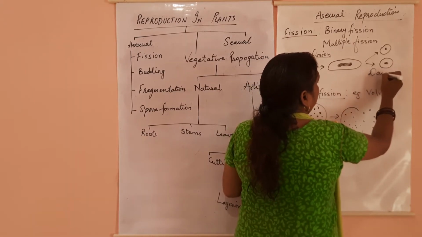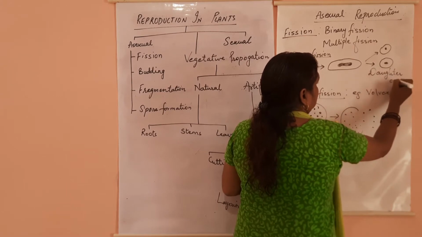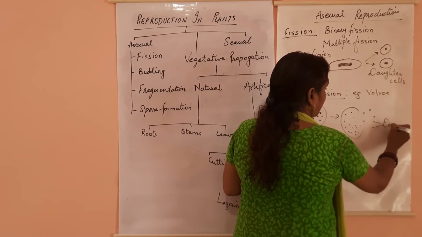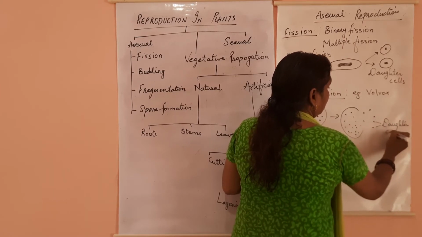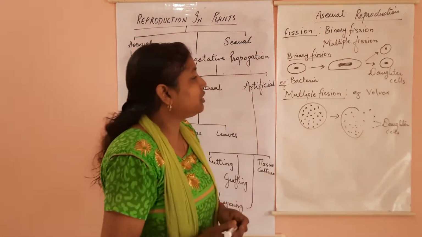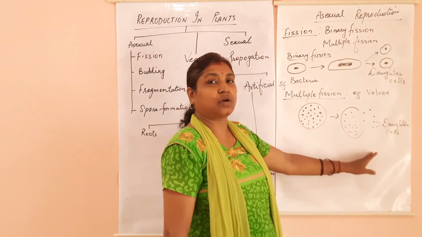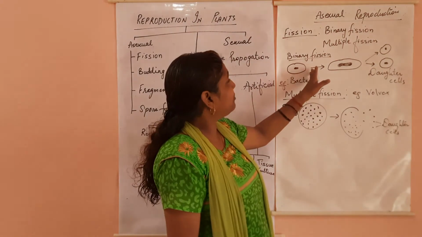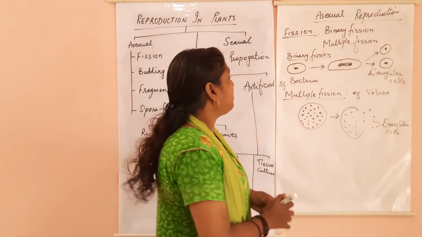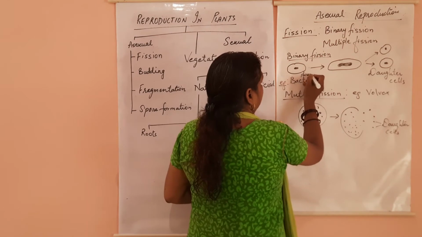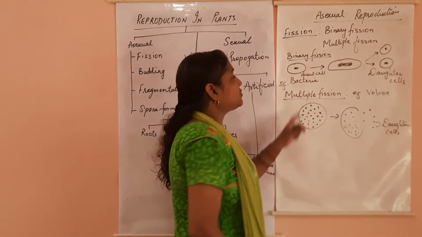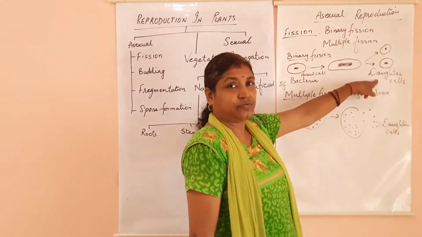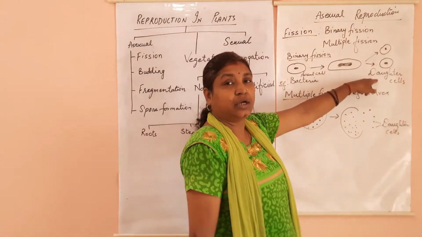These are your daughter cells, and again these are your daughter cells. So in multiple fission, you will see a number of daughter cells are formed and each will develop into a new individual after some time. The same thing happens in binary fission. In binary fission also, this is your parent cell, which will split into two daughter cells and develop into, or lead, an independent life.